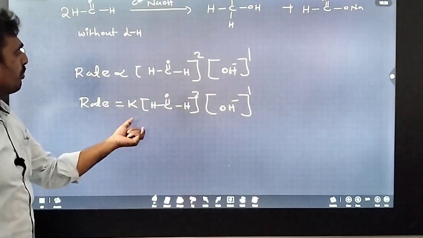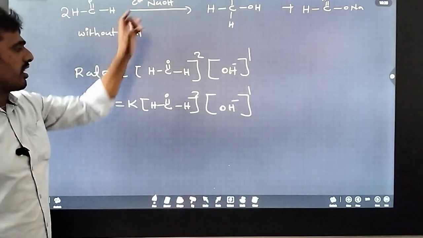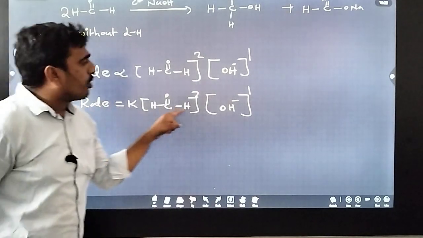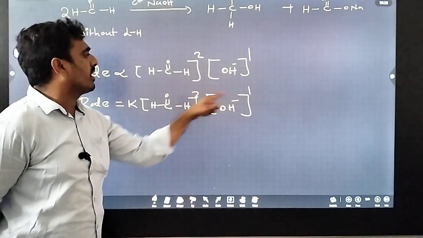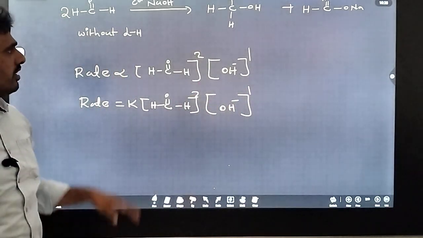The rate of reaction depends on the initial concentration of the reactant as well as sodium hydroxide. So here m plus n is 2 plus 1, 3. So this is a third order kinetic reaction.